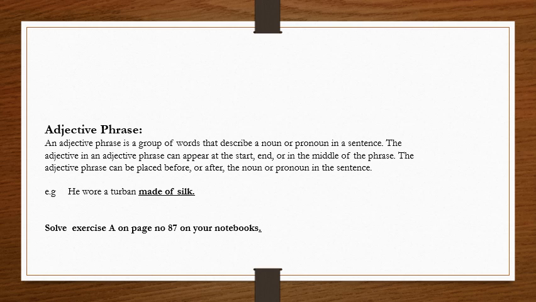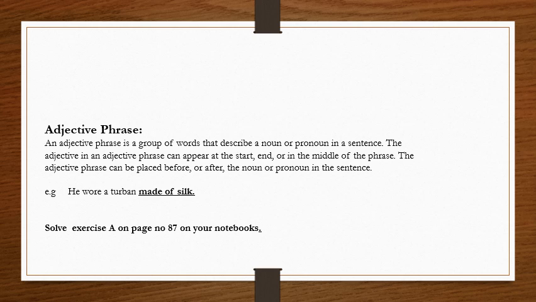So, adjective phrases. What is an adjective phrase? An adjective phrase is a group of words that describes a noun or a pronoun in a sentence. The adjective in an adjective phrase can appear at the start or in the middle of the phrase, and the adjective phrase can be placed before or after the noun or pronoun in the sentence.